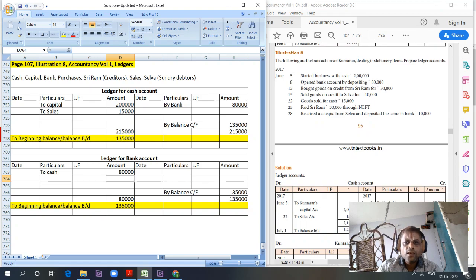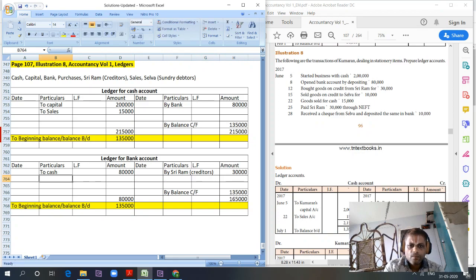Paid Sriram 30,000 through NEFT. So payment is directly transferred from the bank account. So Sriram account, sundry creditors account to bank account. In bank books, by Sriram creditors, 30,000.